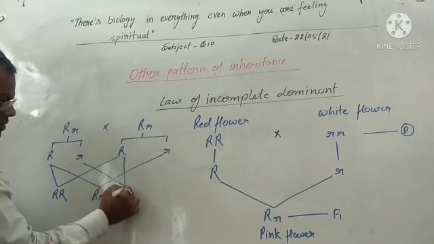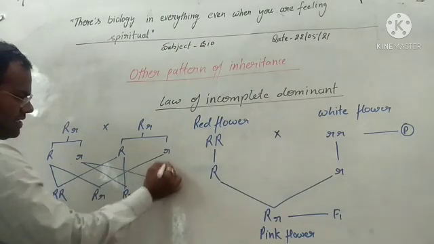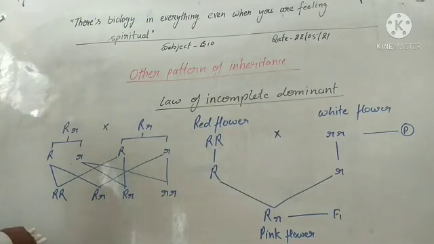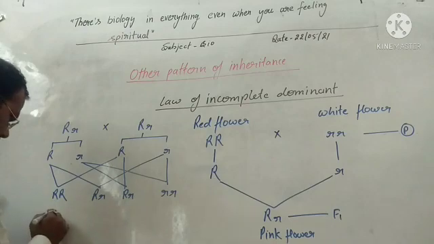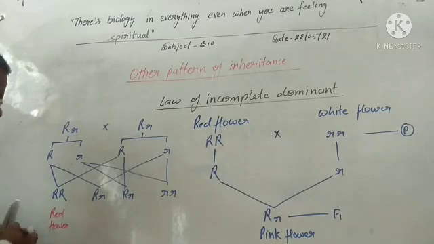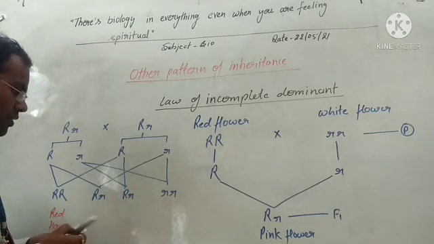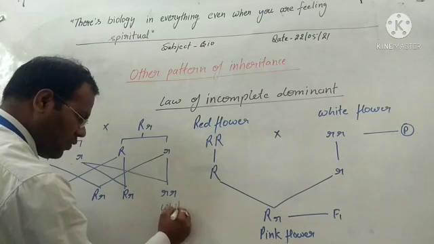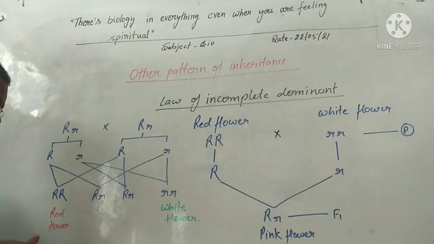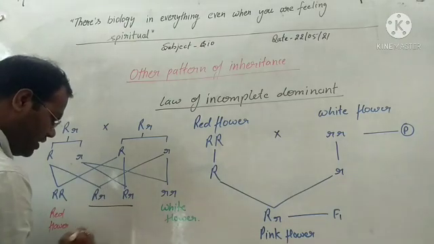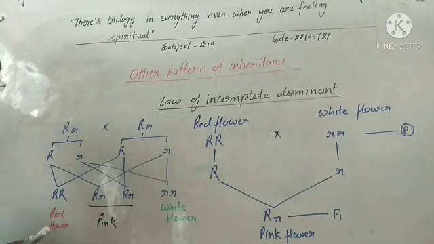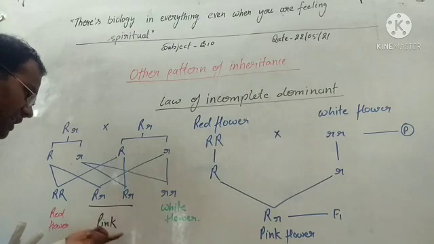Here we get one pure red flower, one white flower, and two pink flowers. So in this generation we obtain three types of flowers.